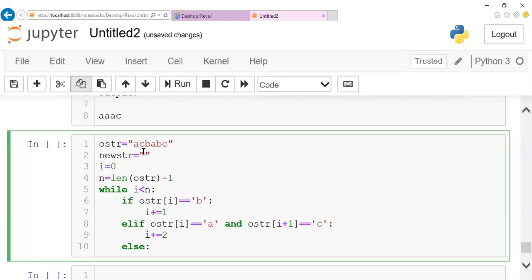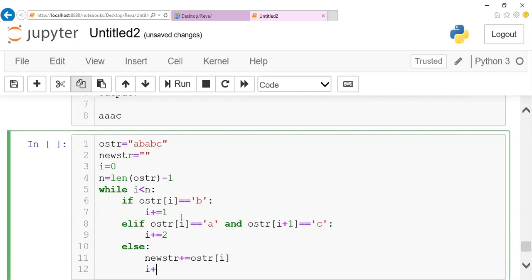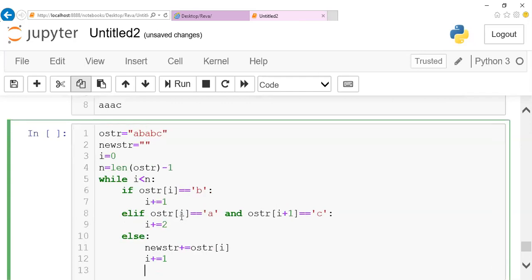Okay, so this is what I'm saying here. Now, what else can I do here? So else, if it is not B and if it is not AC, what is it supposed to do? Push this character to the new string. I can mention new string plus assign original string of your ith character, then increment your i plus 1. Okay, at the end print the new string.